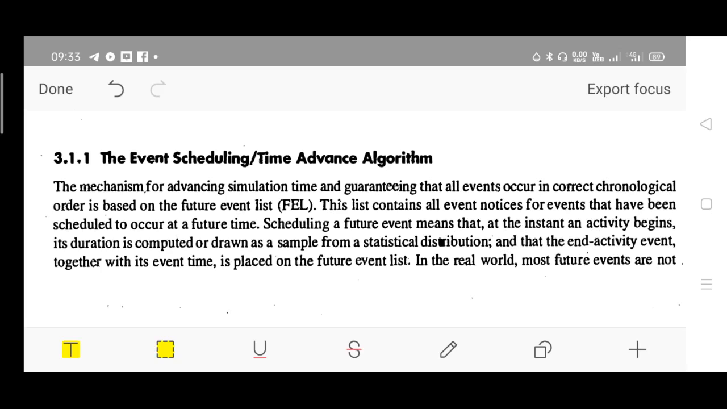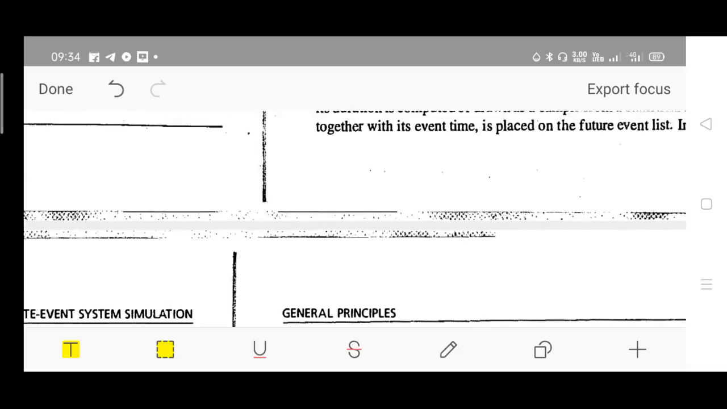That is important. Scheduling a future event means that at the instant an activity begins, its duration is computed or drawn as a sample from a statistical distribution, and the end activity event together with its event time is placed on the future event list. We'll revise this once again by considering the example of Abel Baker as well as one more dump truck problem.